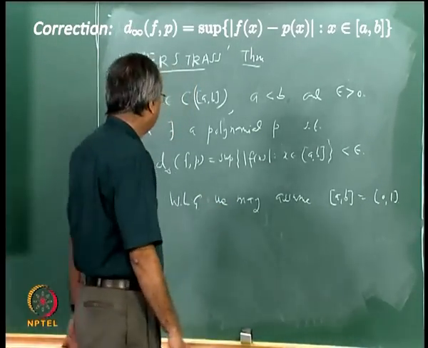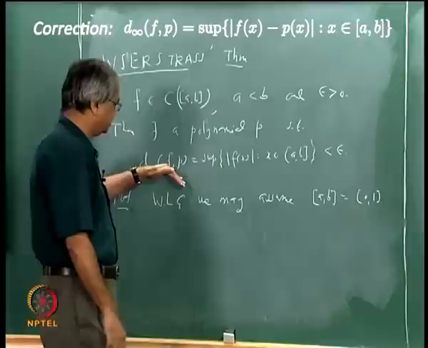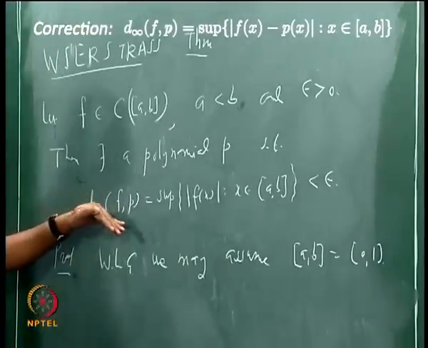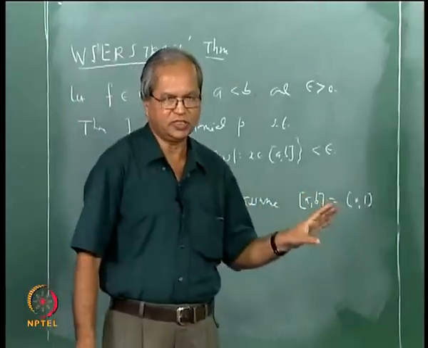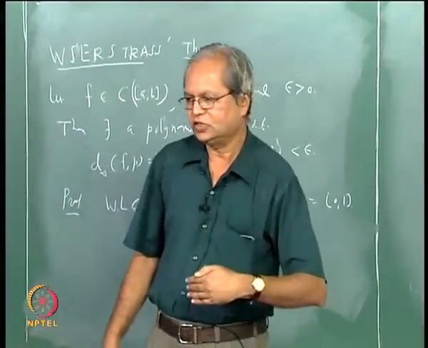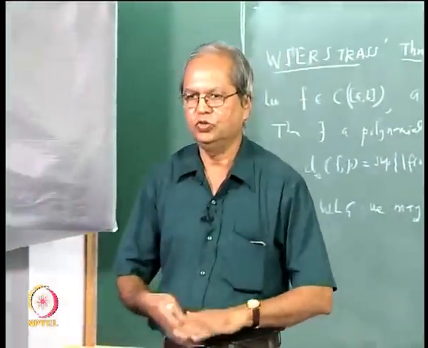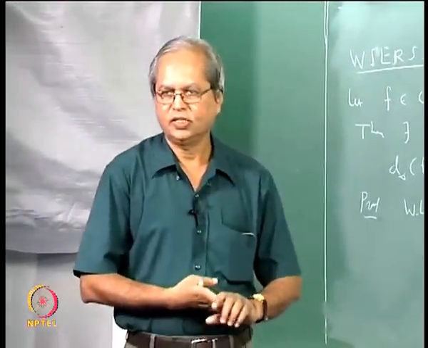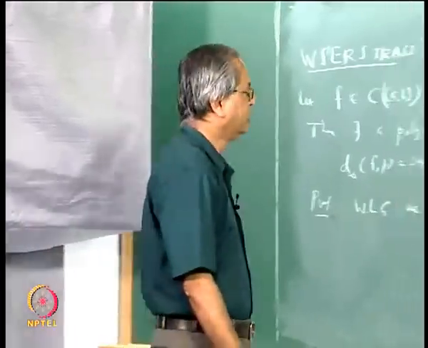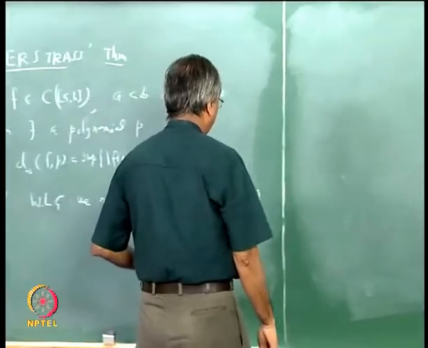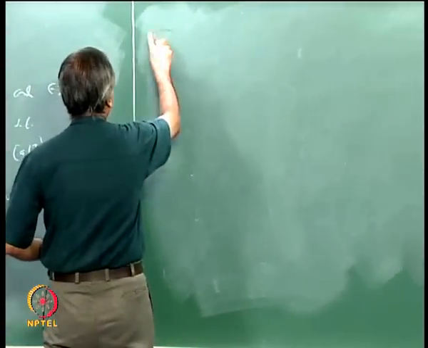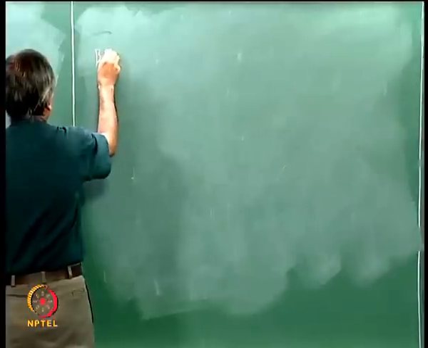The advantage of the proof which I am going to discuss, from the Simmons book, is that it is a sort of constructive proof. It tells you what exactly is the polynomial that approximates the given function. And those polynomials are also very well known polynomials. Those are known as Bernstein polynomials.